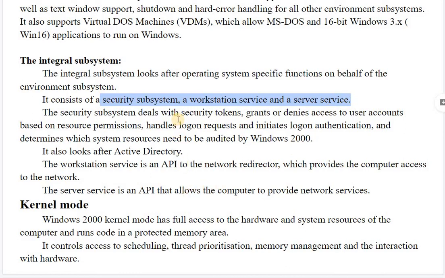The security subsystem deals with security tokens, grants and denial of access to user accounts based on resource permissions, handles logon requests and initiates logon authentication, and determines which system resources need to be audited by Windows 2000. It also looks after the Active Directory. The workstation service is an API to the network redirector, which provides the computer access to the network.